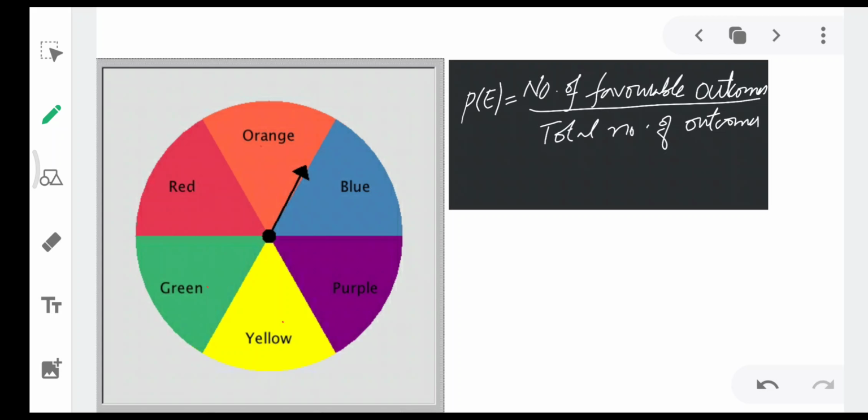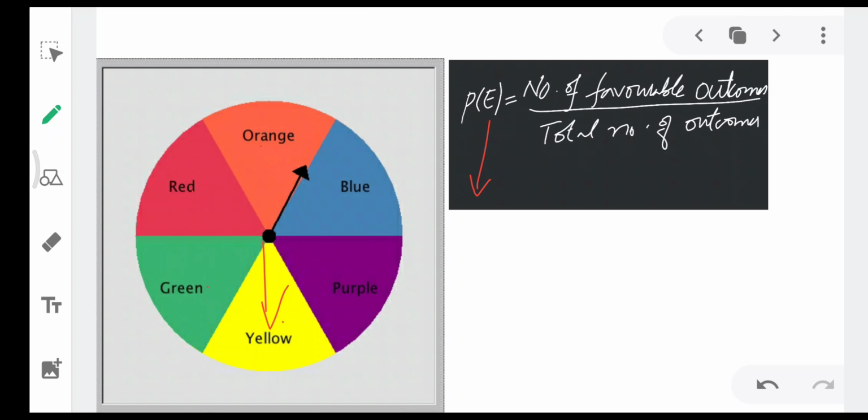First we'll see the formula of probability. Probability of event. What is event here? Event is spinning this spinner. Okay, rotating this spinner is an experiment, and when this pointer stops at some color, like say it stops at yellow color, then that is called an outcome.